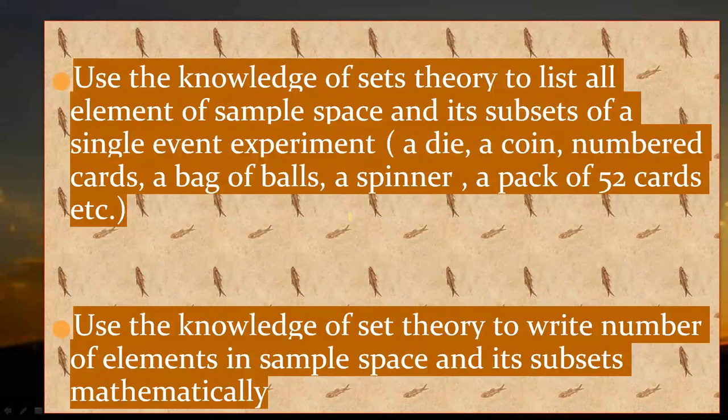Before we start, just like I'm doing an experiment, I'm throwing a die, I'm throwing a coin, and I'm playing with some number of cards, a bag of balls, a spinner, a pack of 52 cards.